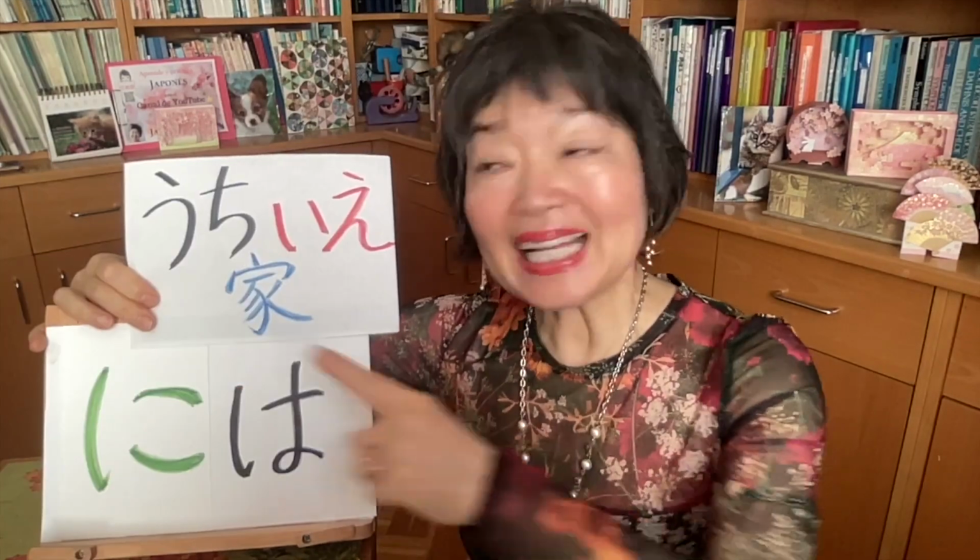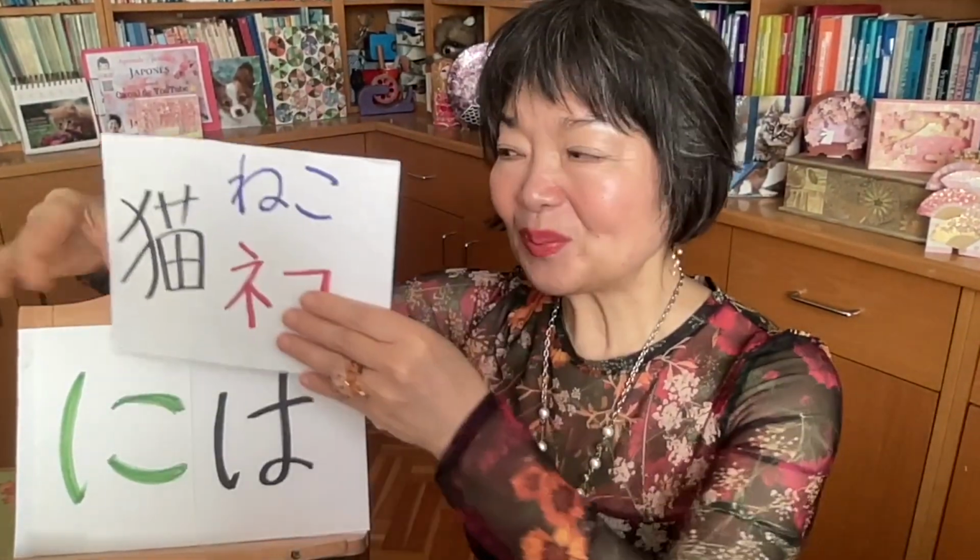So in my house, something happens. Okay? So 4 sentences using 私の家。In my house, not in my neighbor's house. In my house, there is one cat. 私の家には猫が一匹います。In my house, not my sister's house.